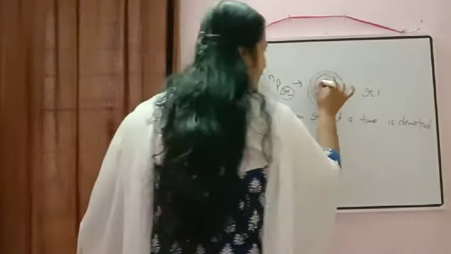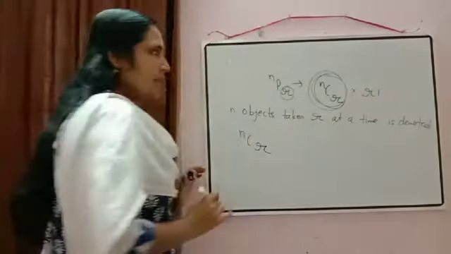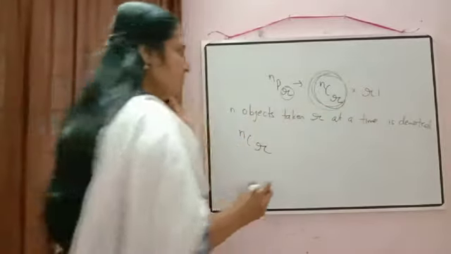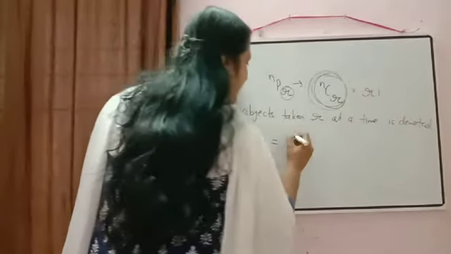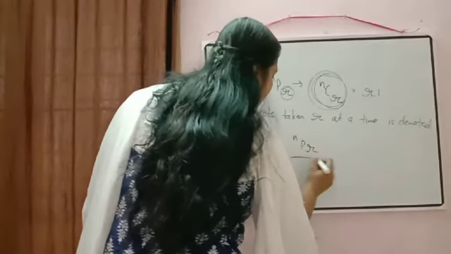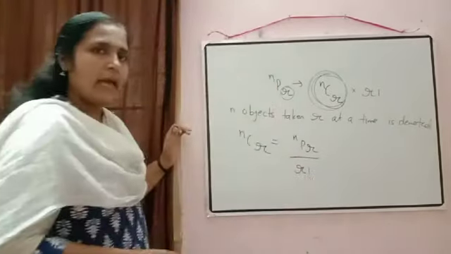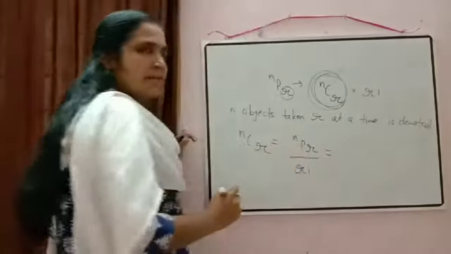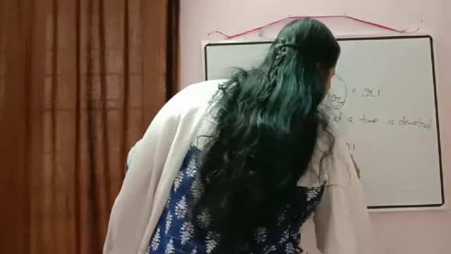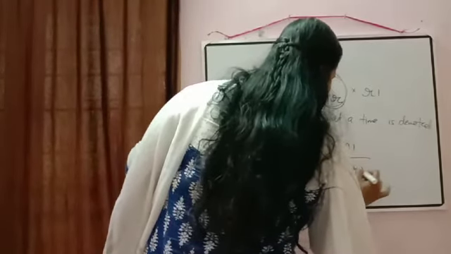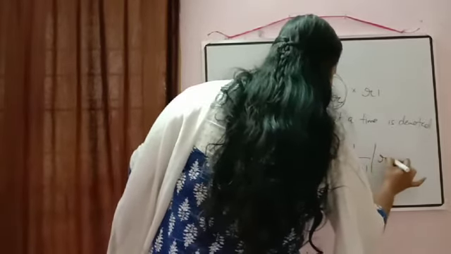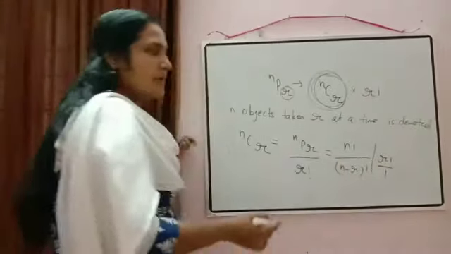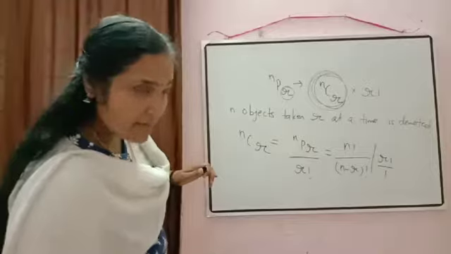So here if I write down NCR, then what formula will come? This R factorial we can shift here. So NCR is equal to NPR by R factorial. Now we can simplify it. What is the formula for NPR? Yes, N factorial by N minus R factorial, divided by R factorial. So when we change the division into multiplication, R factorial will come in the denominator.